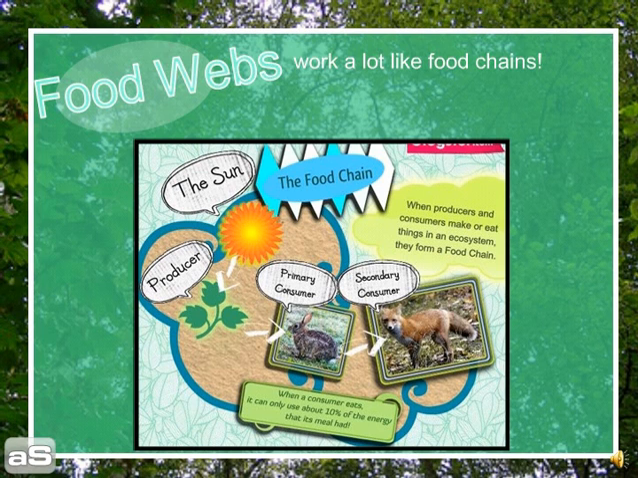They all start with the sun. They go to a producer, a primary consumer, and a secondary consumer. Pay attention to this specific one that we made in Glogster a while ago. It's going to come up a little bit later.